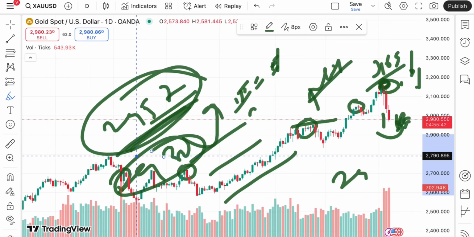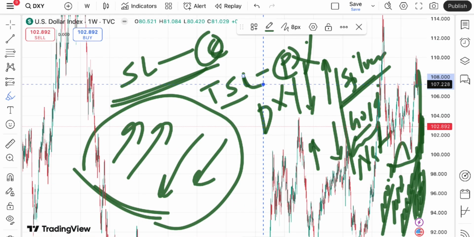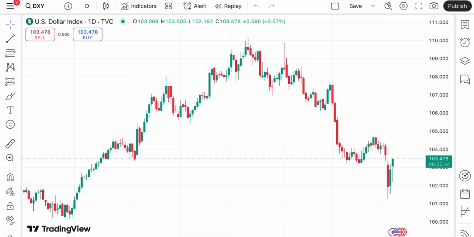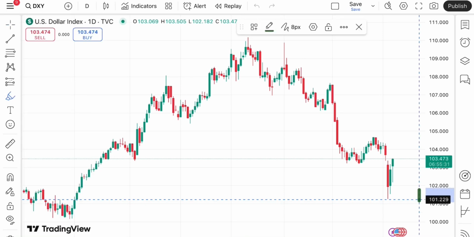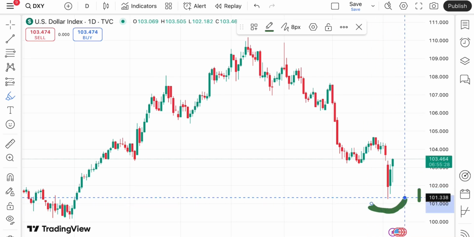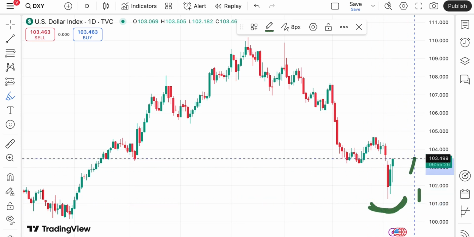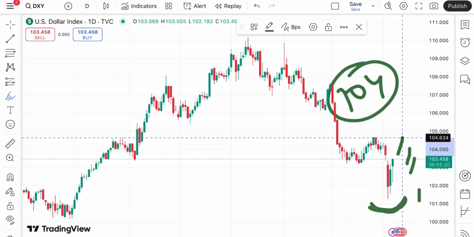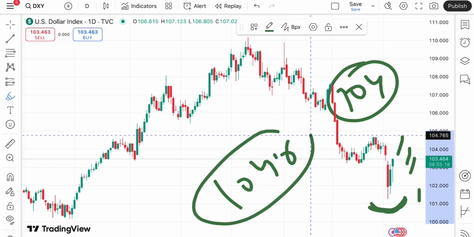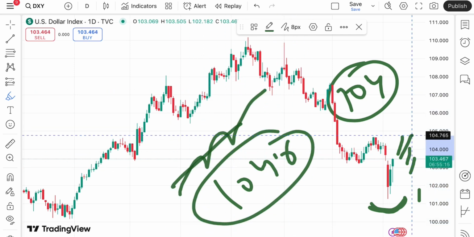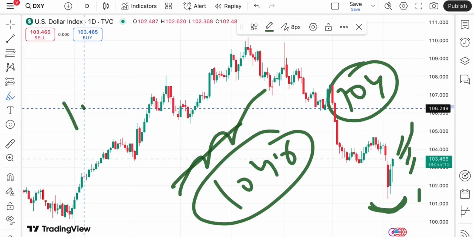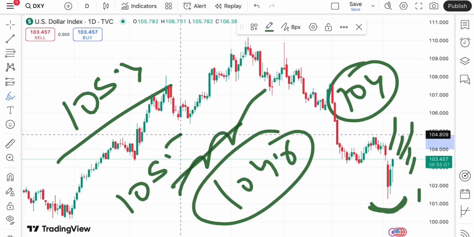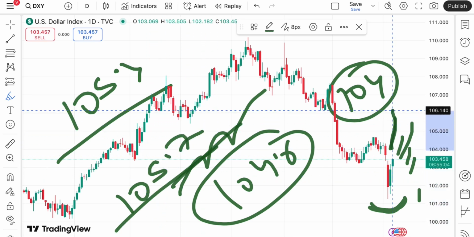Now the dollar index: we can see the dollar index trying to go upside after making a low of around 101.25. It has formed a swing, and now for 2 days it has been continuously going up. If it sustains this particular level, it will go towards 104, and if that sustains, it will cross a level of 104.6. That level is already weak, so chances are high the price will go further upside and touch a level of 105.4, and if that sustains, a further upside movement towards 105.7. Once the price moves above that level, there is a chance of touching 106.1, and then a further upside.